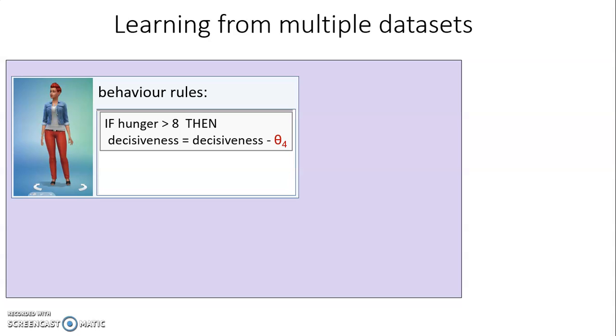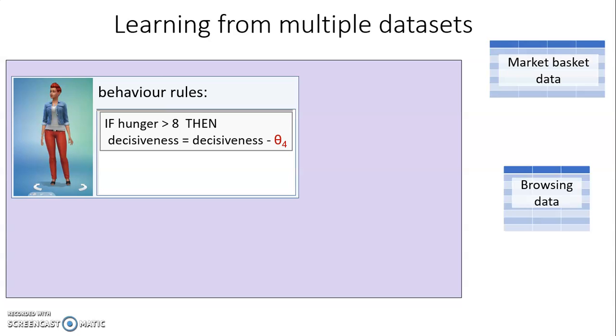Let's look at another example. In this example, we will infer the posterior distribution from multiple different datasets. Let's first create a new behavior rule. The rule here states that if someone is very hungry, then their decisiveness decreases by a yet unknown amount θ4. We would like to infer this amount of hunger-induced drop in decisiveness from data.